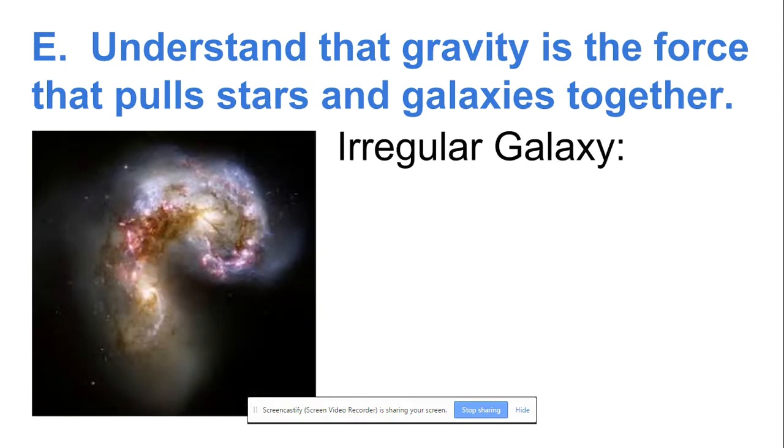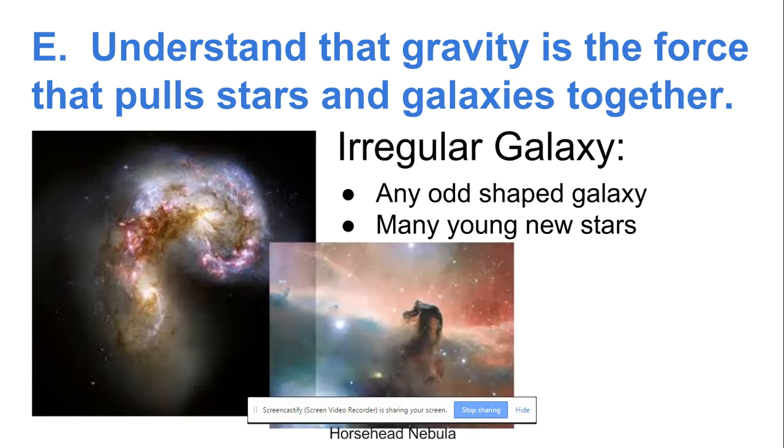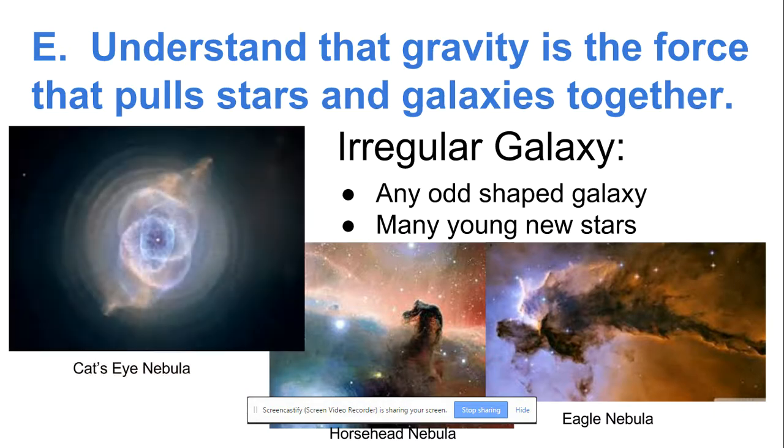The third type of galaxy is an irregular galaxy. It is any other odd-shaped galaxy, and they usually have a lot of gas and dust, so there's many new young stars forming. For example, you have the Horsehead Nebula and the Eagle Nebula. These are irregular galaxies. Also, the Cat's Eye Nebula. Even though it has somewhat of a circular shape, the concentric circles within and around, overlapping circles, make it an irregular galaxy.